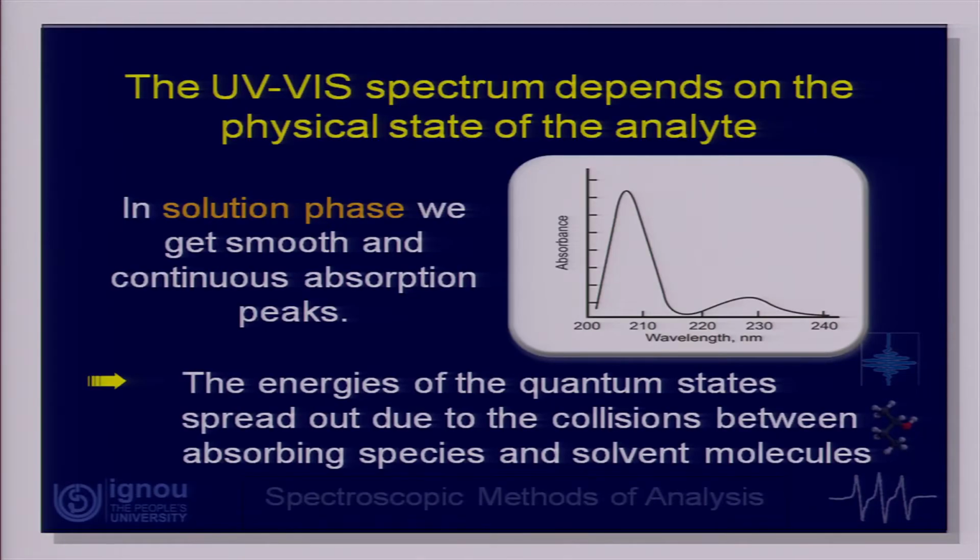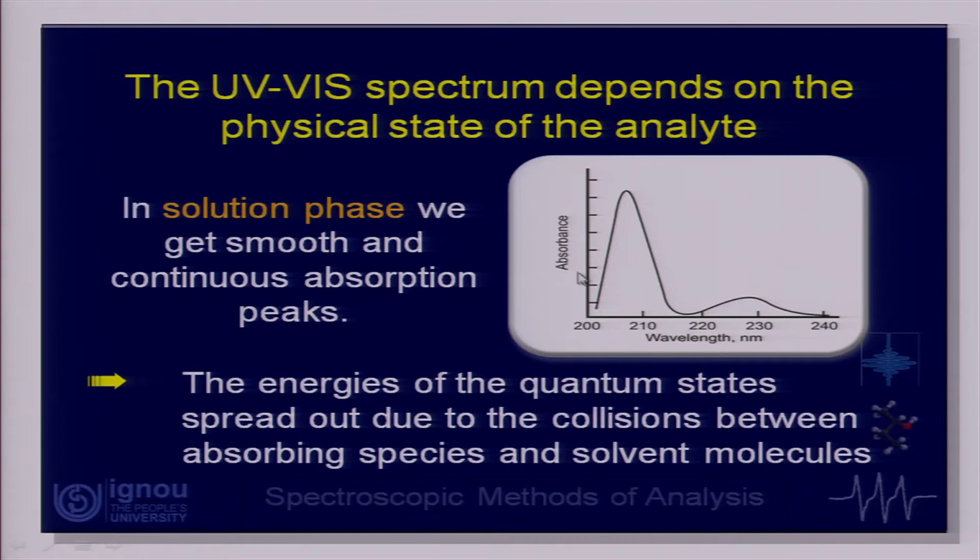So, we get a certain kind of spectra depending on the energy levels in the molecule. But when I take the same molecule into a solution, this target molecule which I am trying to study is in constant interaction with the solvent molecules. When the solvent molecules collide with my target molecule, say this is my molecule here, there is some kind of electron distribution over there.